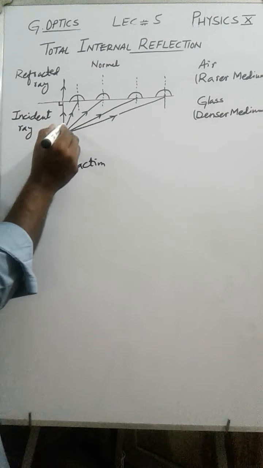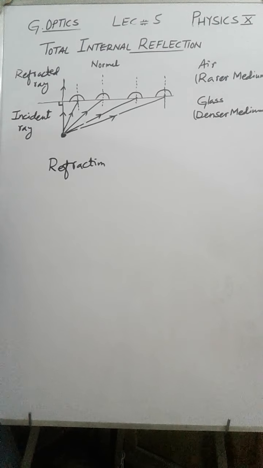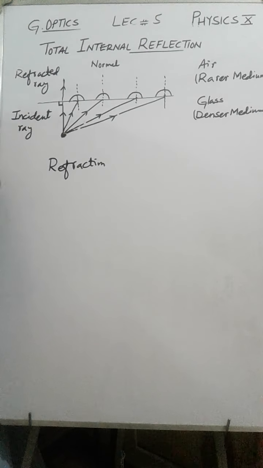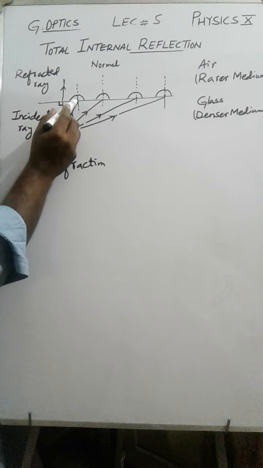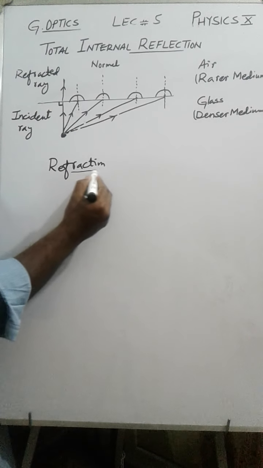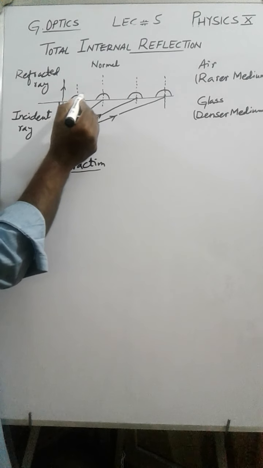Alright, this is a slant ray coming over here. When it will come to this boundary of glass and air, now after reaching to this point, now this ray of light is basically going to enter into the air. So from one medium into another medium, this is refraction of light. So this ray of light will not go straight, it will bend.